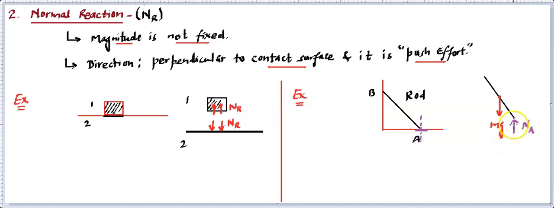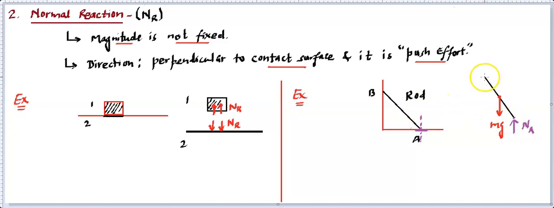Are you getting this point? This is how we will draw the direction. For normal reaction, the most important aspect is the direction, and it has to be perpendicular to the contact surface. In this case, identifying the contact surface was easy because both had a surface. In this case, one object has point contact, another is a surface contact. So you take the surface contact and make a perpendicular line. You say the normal reaction will be along that line. Then at any point where you are drawing, it has to be pushed. That means the arrow has to be towards that object.